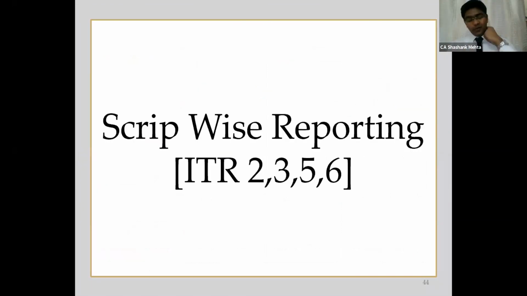Yeah, we come to the very important thing, which is script-wise reporting with respect to long-term capital gains under section 112A. Up to last year, in last year's ITR, when it was notified, there was no schedule with respect to 112A. However, subsequently, when the ITRs in the Java utility or the Excel utility came out, there was this schedule inserted for script-wise reporting.